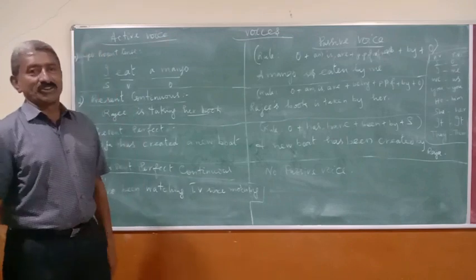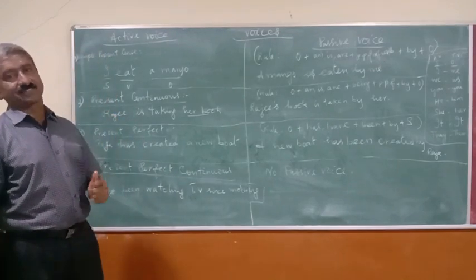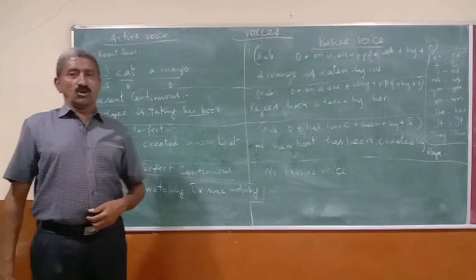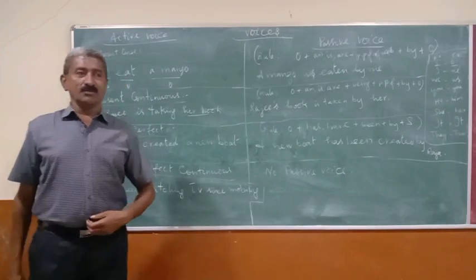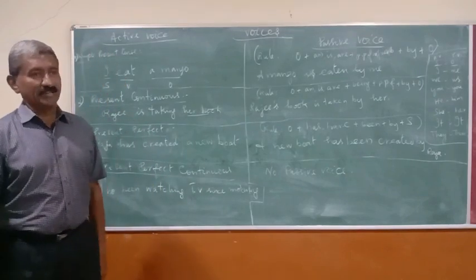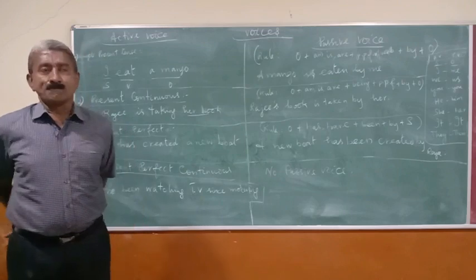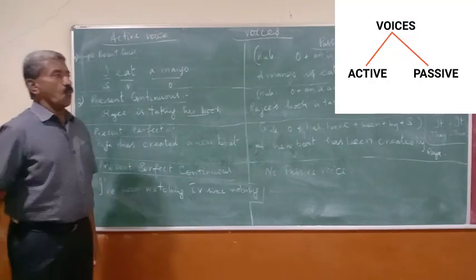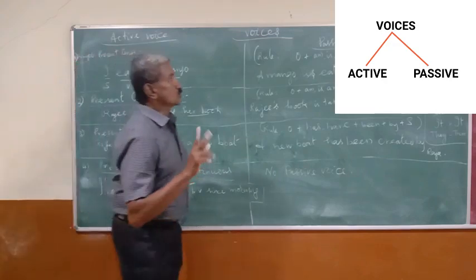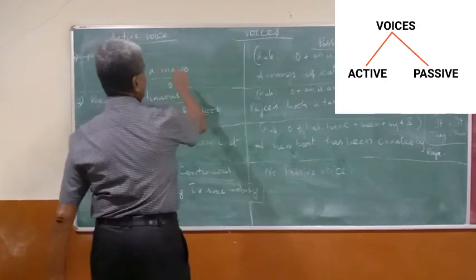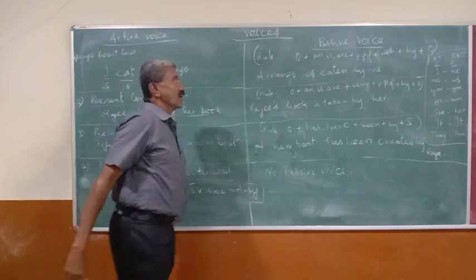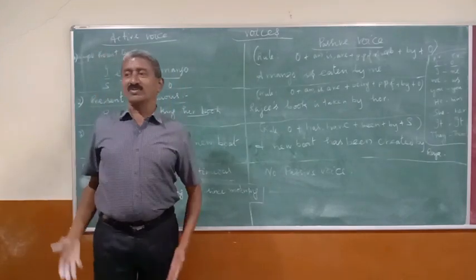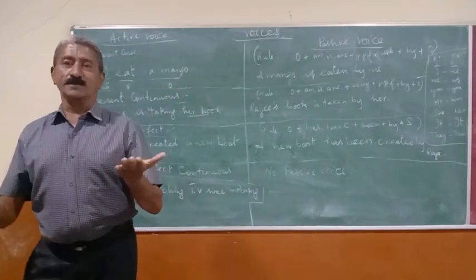Now, in this class, we are going to see about voices. You know, voices, everybody may be knowing better than many. Now, listen to me carefully. Voice has two kinds. One is active, another is passive. Active is what we happen to speak ordinarily.